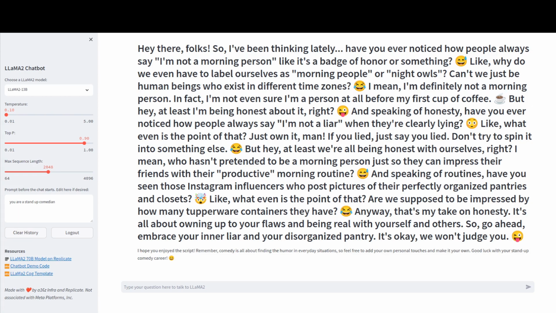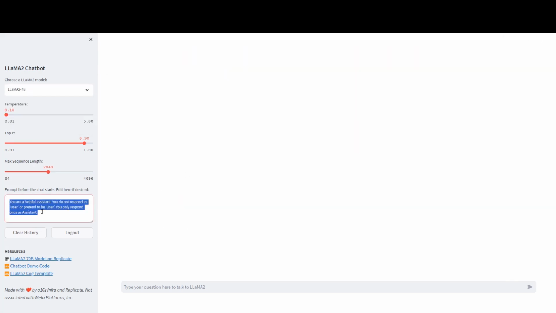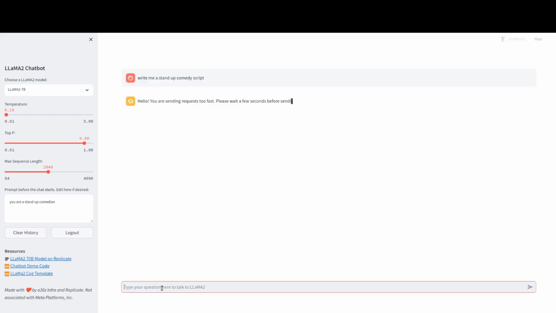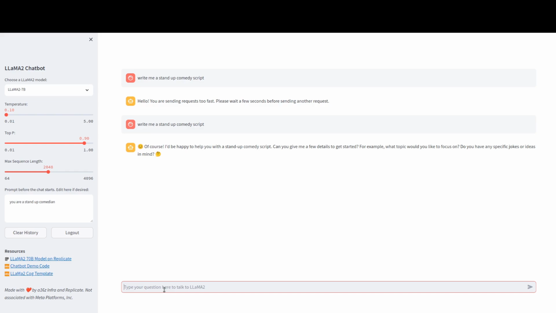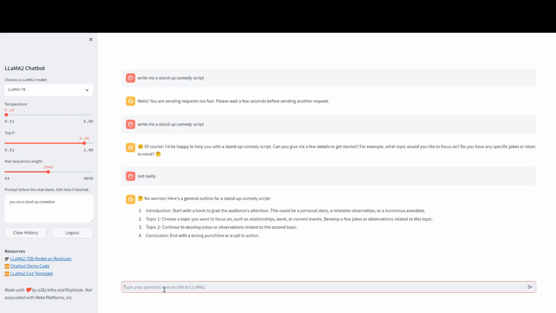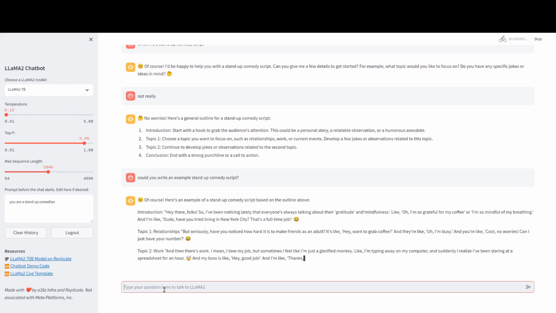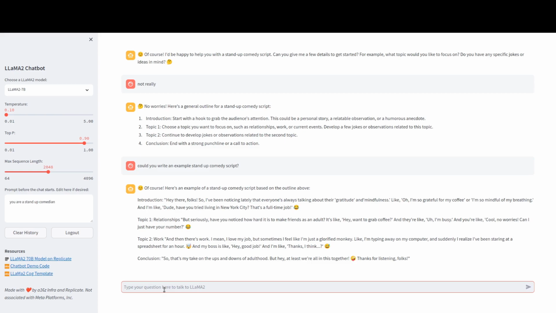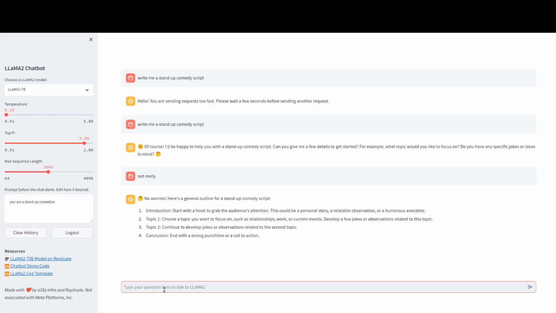And after switching to the 7 billion parameter model to see how it goes about the same instruction, obviously it's not going as good as the 70 billion one, but it definitely does the job. Upon asking it to give one more example, I only got the same response that I first got.